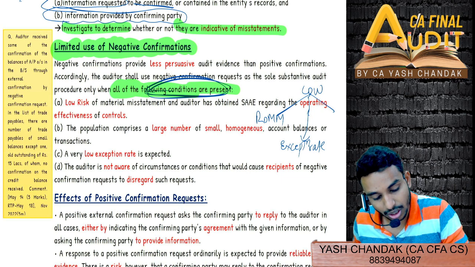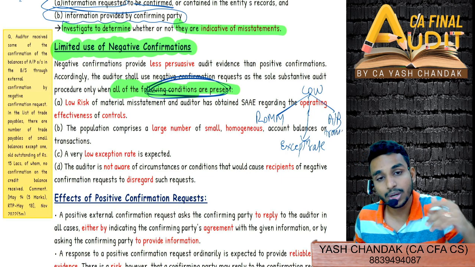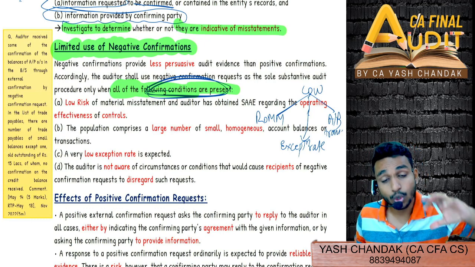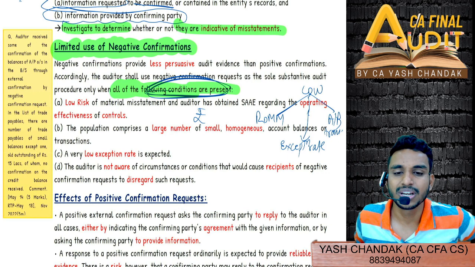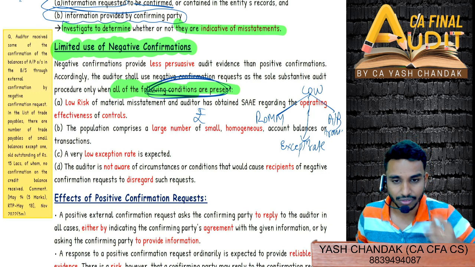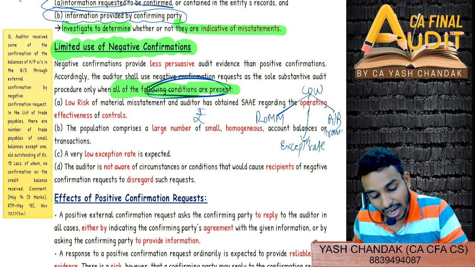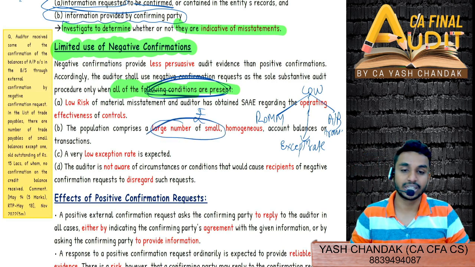And similarly, a low number of items, account balances or transactions, a low amount of transactions. In rupee terms, you will see that it's a very normal 1 rupee, 10 rupees, 1000, 10,000, 1 lakh. However, there are a very large number of these small items.